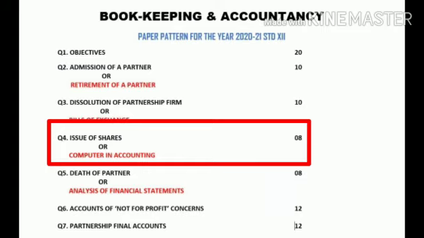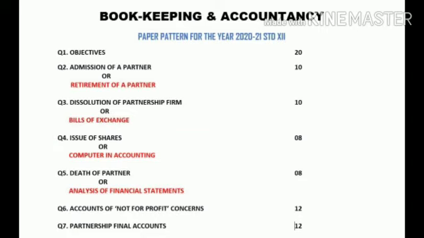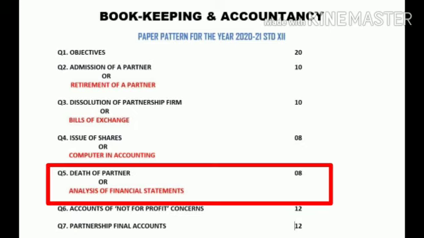Issue of shares will come for 8 marks. Journal entries will come in issue of shares, and computer in accounting will be your theory question. So in question numbers 2, 3, 4 and 5, you will have options. Now let us see question number 5. Question number 5 will also come for 8 marks, and here you will get an option. You have to solve any one topic. That is, either you can solve death of a partner, or you can solve a question from analysis of financial statement.